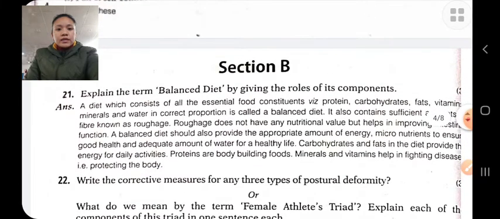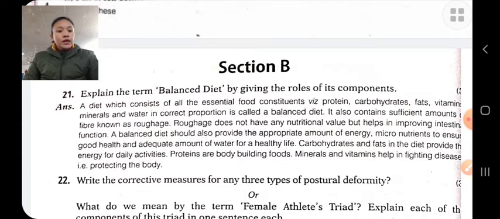Next is explain the term balanced diet by giving the role of its components. Balanced diet is the diet which contains all nutrients, that is carbohydrates, proteins, fats, vitamins and minerals in a correct proportion. Balanced diet is divided into 2 parts, macronutrients and micronutrients. Macronutrients are carbohydrates, fats and proteins. Micronutrients are vitamins and minerals.